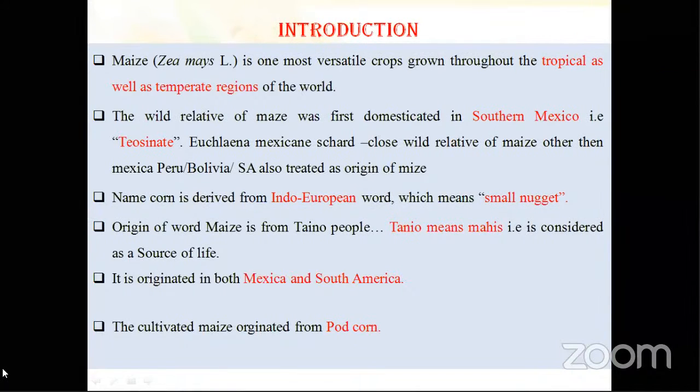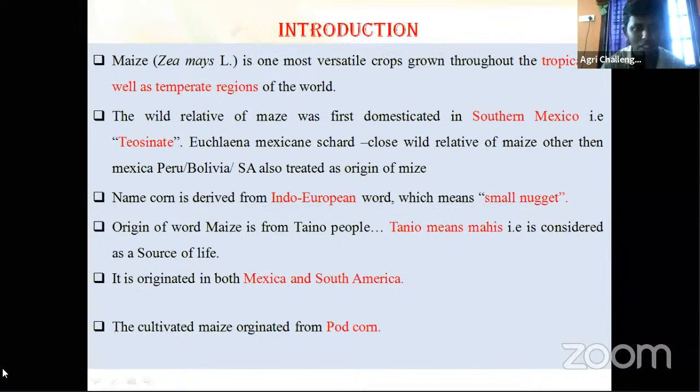Again, based on this, short day and long day have classifications: qualitative long day, quantitative long day, qualitative short day, quantitative short day. But generally, maize comes under short day. Some composite varieties are day neutral. There is no clear evidence whether maize is a long day or short day plant, and much research is going on. But for your examination purpose, it's a short day plant.